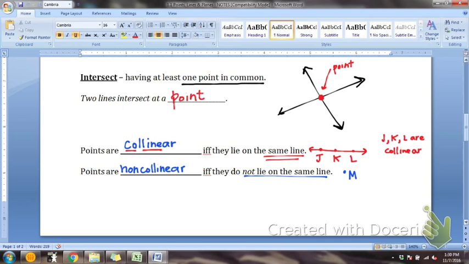No. So this means that J, K, L, and M are non-collinear. Even though three of the points are on the same line, we're looking to see if all four together are on the same line. Okay?